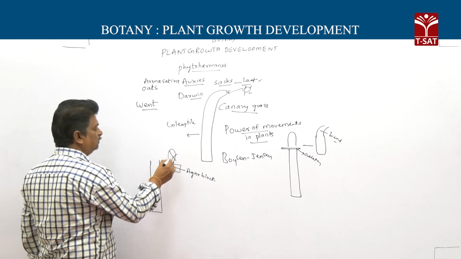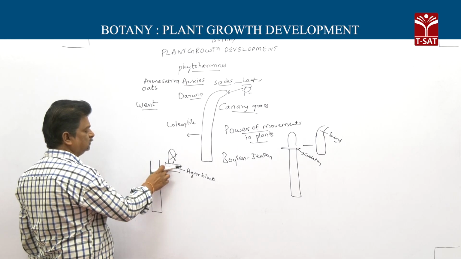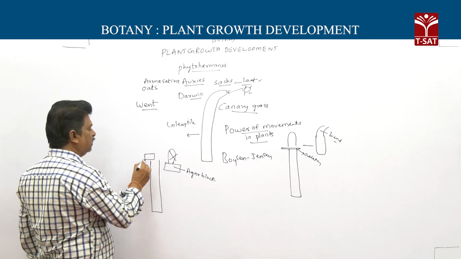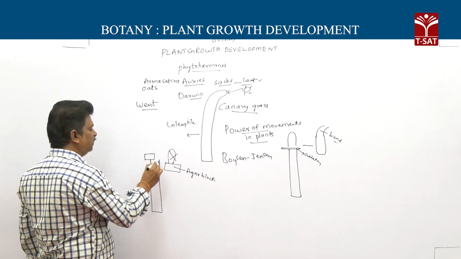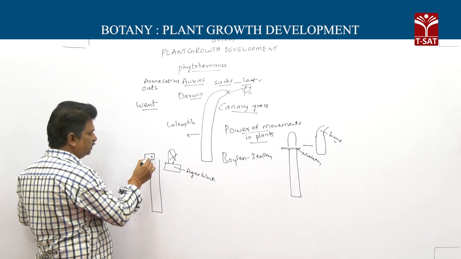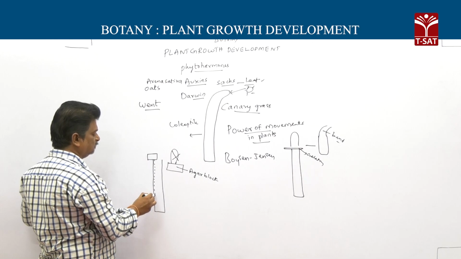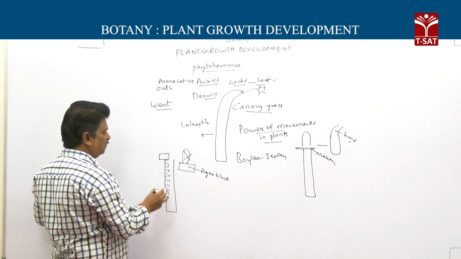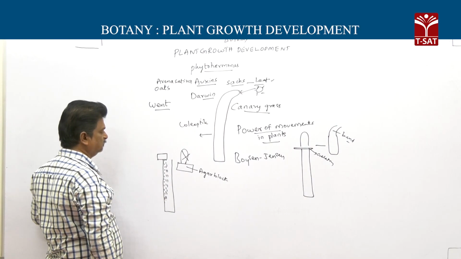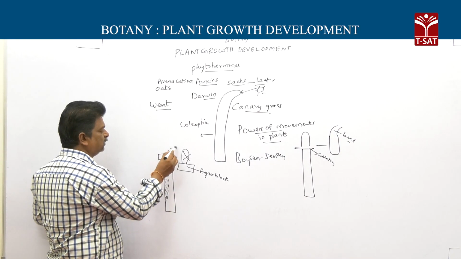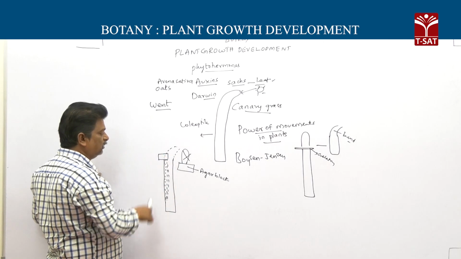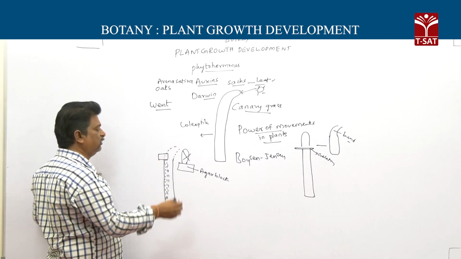After some time, he discarded the coleoptile, then he placed the agar block eccentrically. Eccentrically means halfway on a decapitated stump. Then after some time, he noticed that the coleoptile bends. Why does the coleoptile bend?